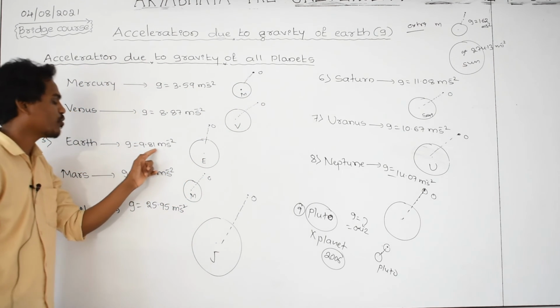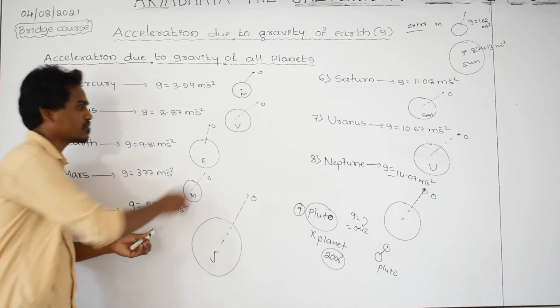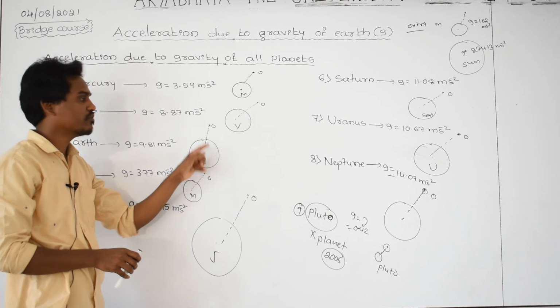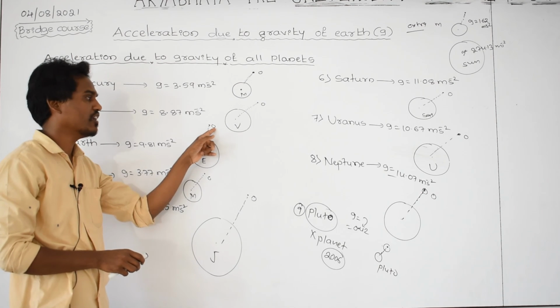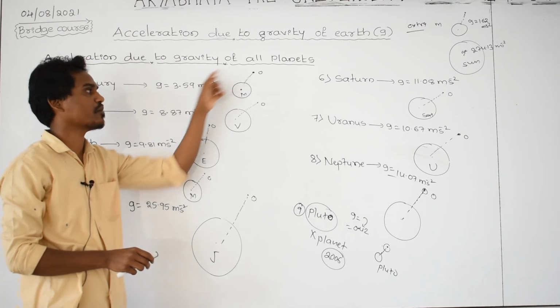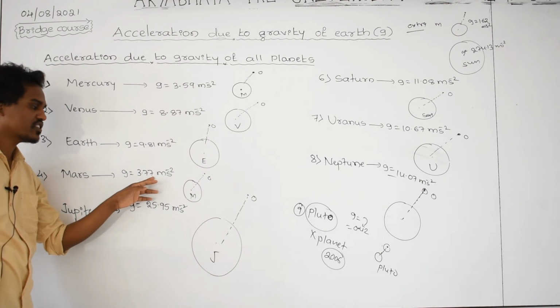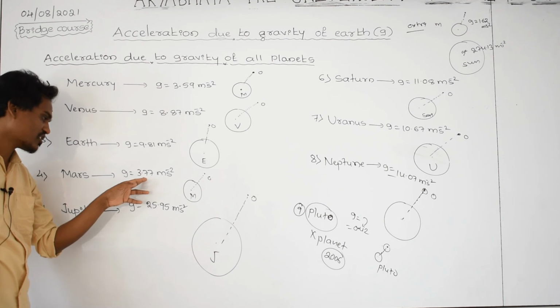And for the Earth, 9.81 meter per second square. Its mass is more compared to these two. And if you leave a body at a certain height, it is moving very fast compared to these two cases. And that of Mars is 3.37. This is the acceleration due to gravity of Mars.